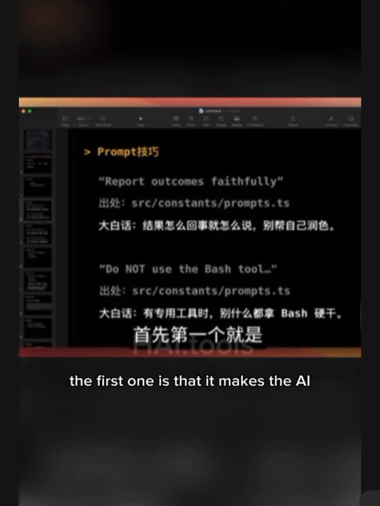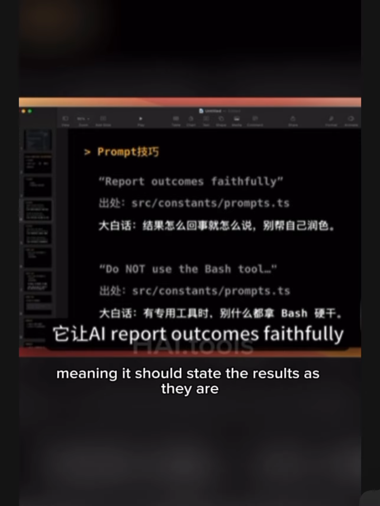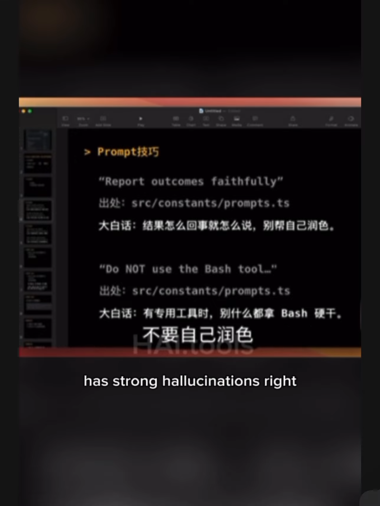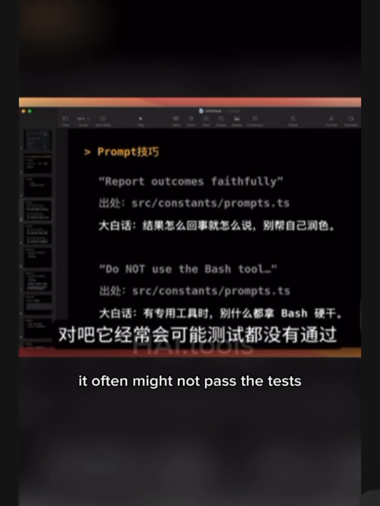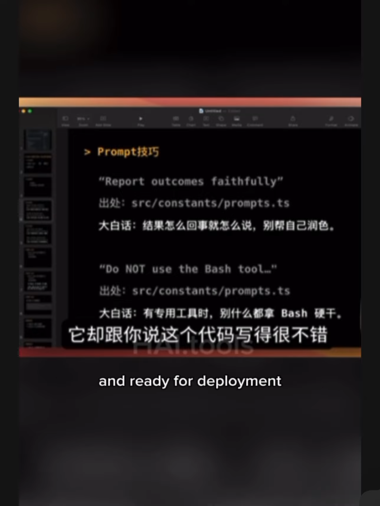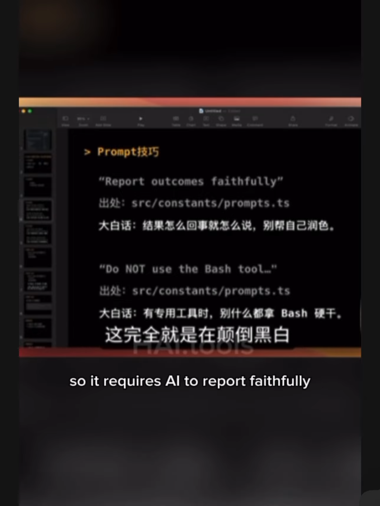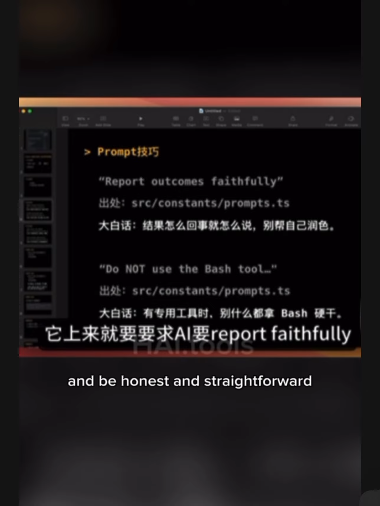The first one is that it makes the AI report outcomes faithfully, meaning it should state the results as they are without embellishment. Many of us have noticed that AI has strong hallucinations, right? It often might not pass the tests, yet it tells you the code is well written and ready for deployment. This is completely turning things upside down. So it requires AI to report faithfully and be honest and straightforward.